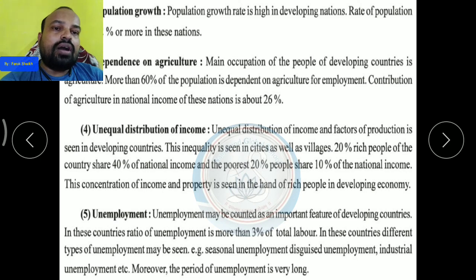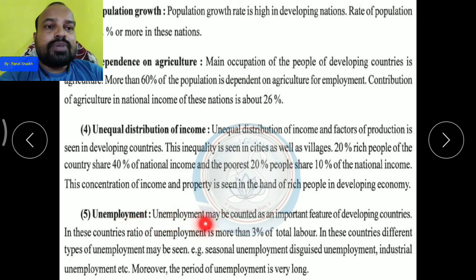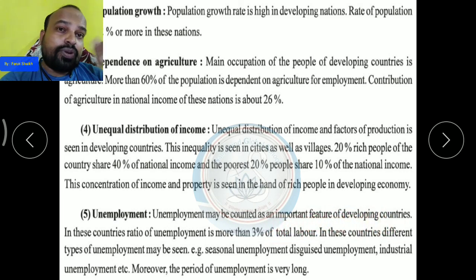Number fifth is unemployment, the most important in India, that people who got educated are also unemployed. Okay, so unemployment may be counted as an important feature of developing countries, and this is a very important feature in the developing country. And that is why in the developing countries people are going abroad to get income, यानी कि वो फॉरेन कंट्रीज में जाते हैं पैसे कमाने के लिए.